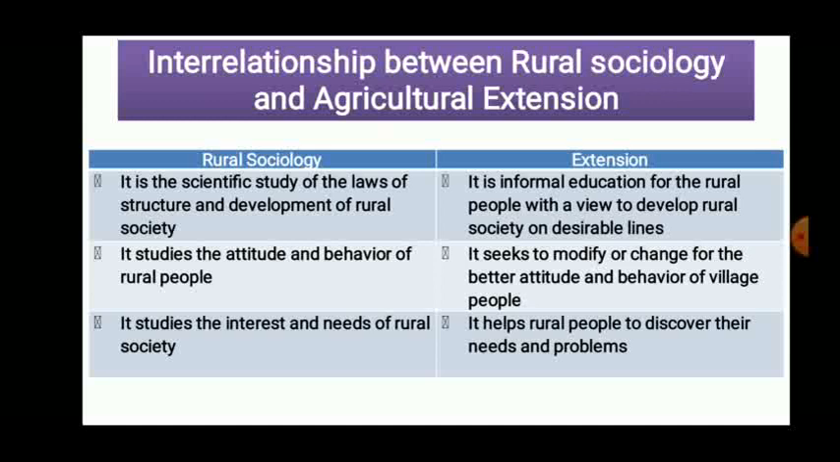Especially, this is going to be asked in the final exam. Two questions are there on this topic. One, explain the scope and importance of rural sociology, and second, explain the interrelationship between rural sociology and agricultural extension. Accordingly, prepare for these two questions, and definitions are going to be asked in the objective section, as fill in the blanks etc. So prepare for this topic accordingly.